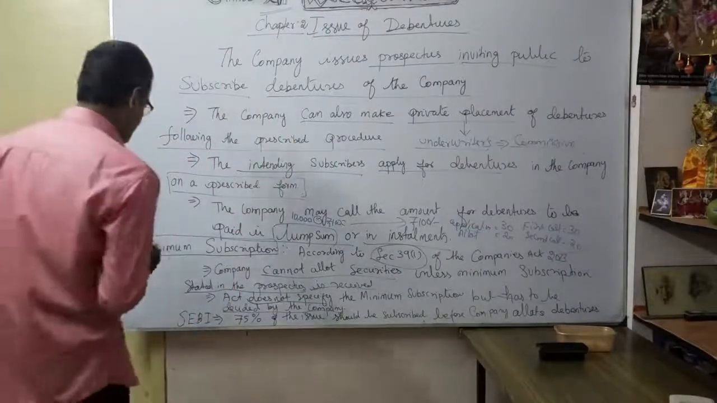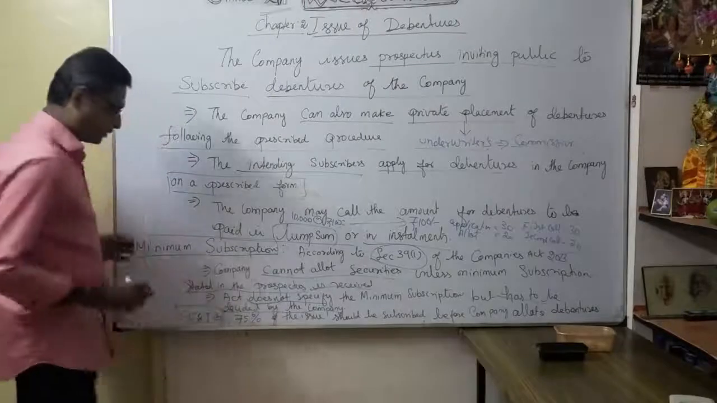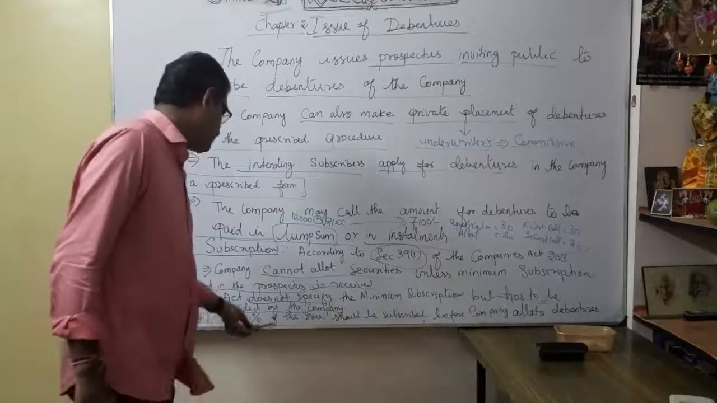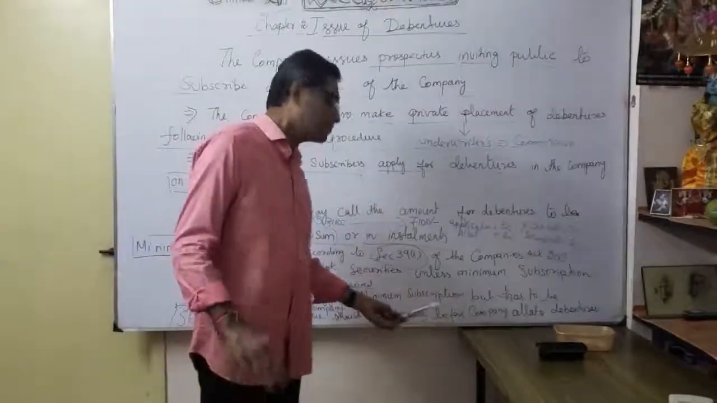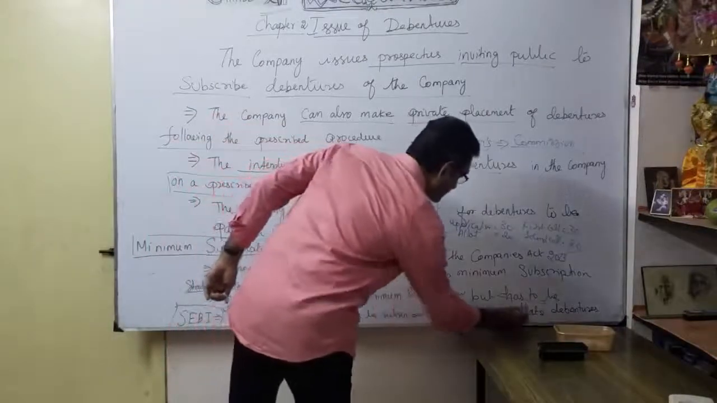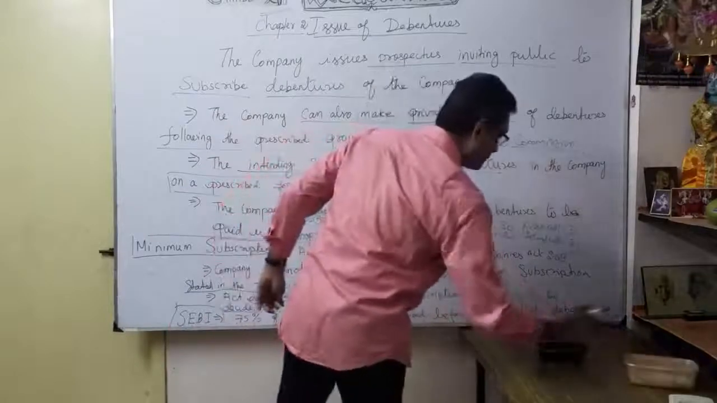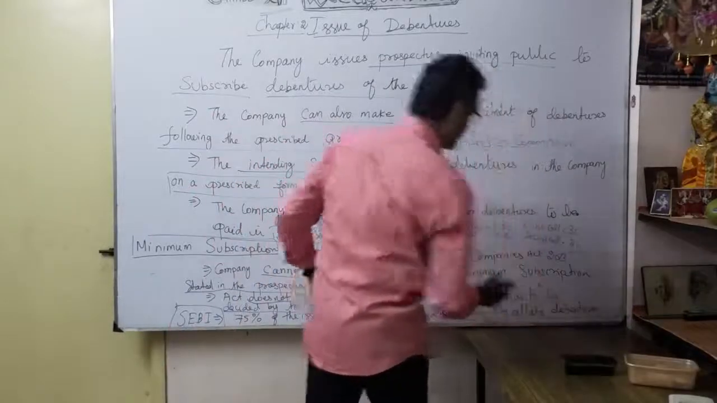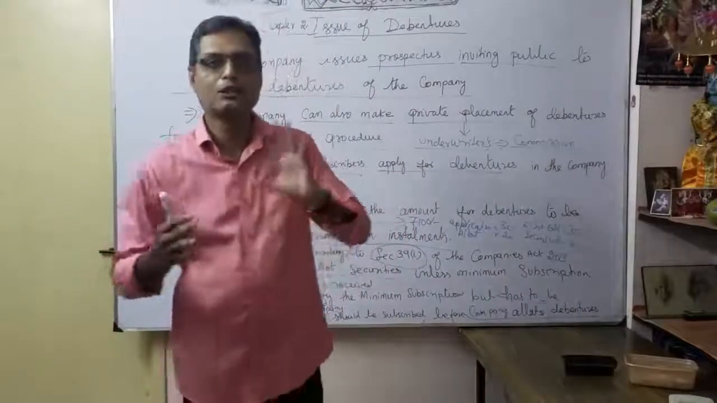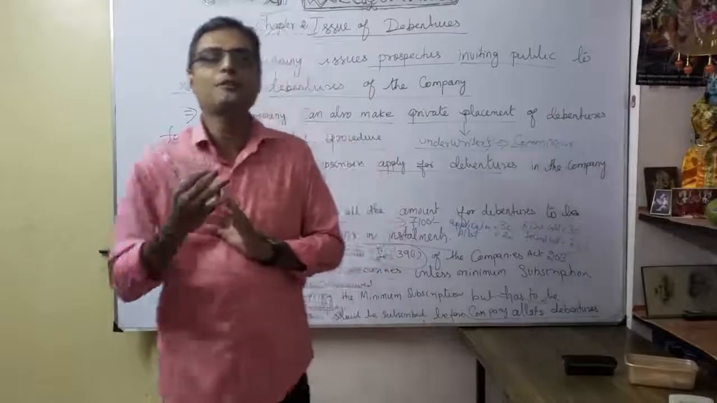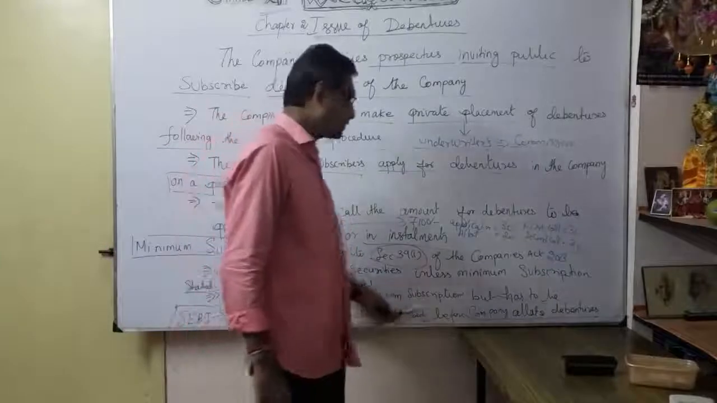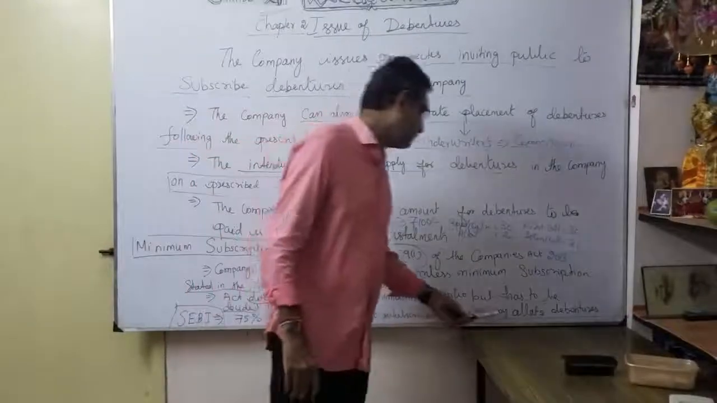The final point is SEBI. You know already what SEBI is, the Securities and Exchange Board of India. They say very clearly that 75% of the issue should be subscribed before going to allotment of debentures. That point is very, very important. So at least 75% must be subscribed before the company allots debentures.